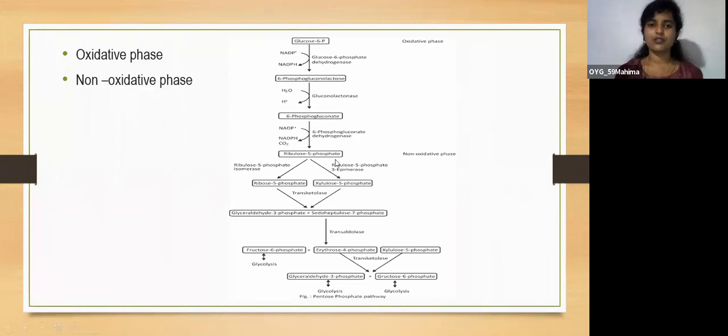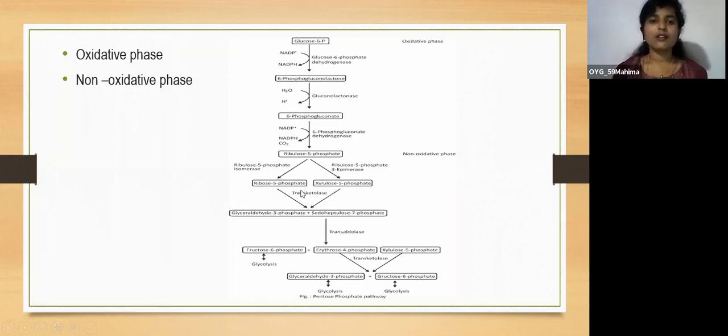Now ribulose 5-phosphate is formed. This ribulose 5-phosphate is a pentose, which will be utilized in the formation of DNA and RNA. Now we'll start with the non-oxidative phase. Under the influence of the enzymes ribulose 5-phosphate isomerase and ribulose 5-phosphate 3-epimerase, this will be converted into ribose 5-phosphate and xylulose 5-phosphate.